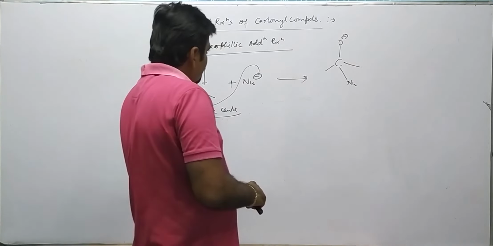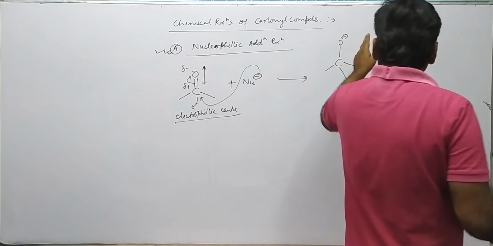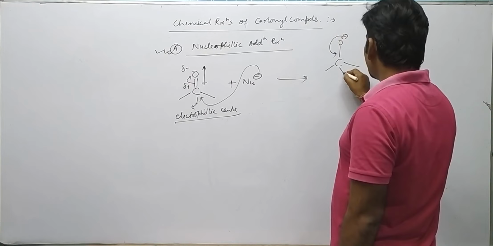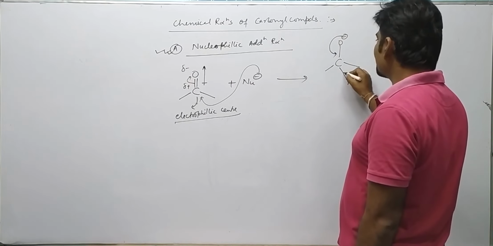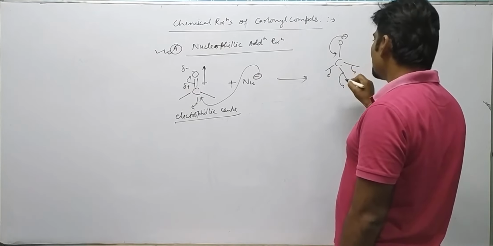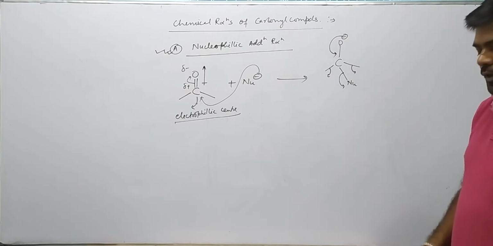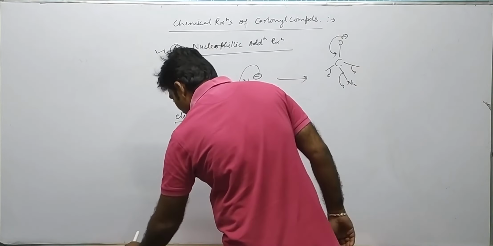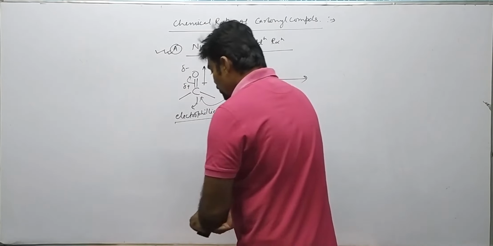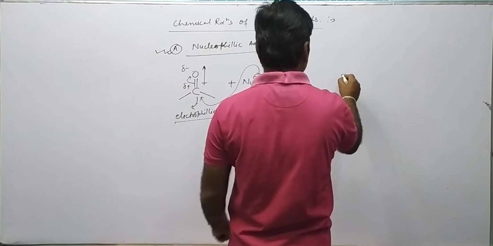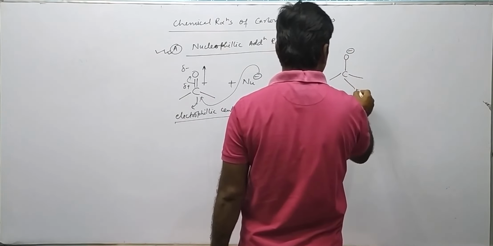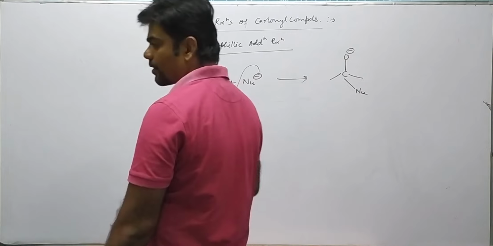This causes the pi bond to shift permanently towards oxygen, or further, this negative charge on oxygen can return back to the carbon and cause elimination of one of the groups, either the nucleophile or this alkyl group, depending upon their migratory aptitude. But in nucleophilic addition, we will see only this displacement of the carbon oxygen pi bond towards oxygen as minus, with the nucleophile over here on carbon.